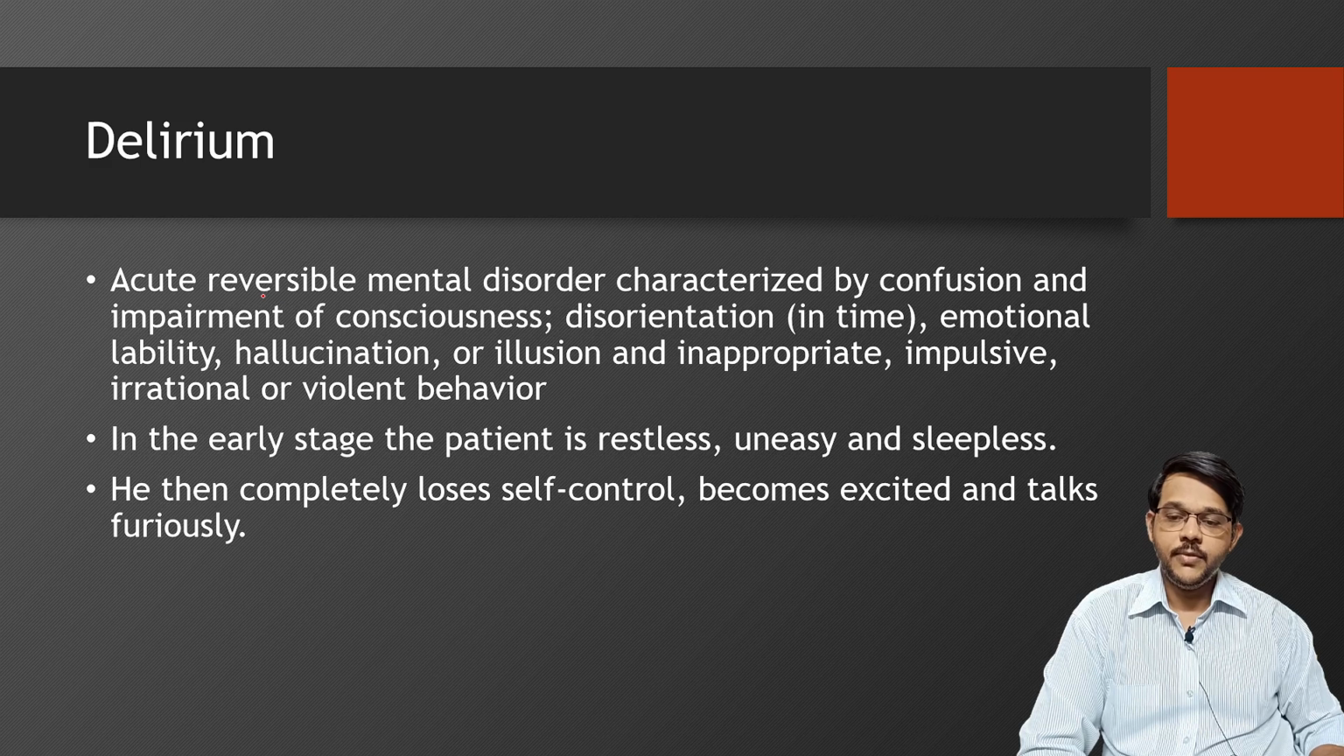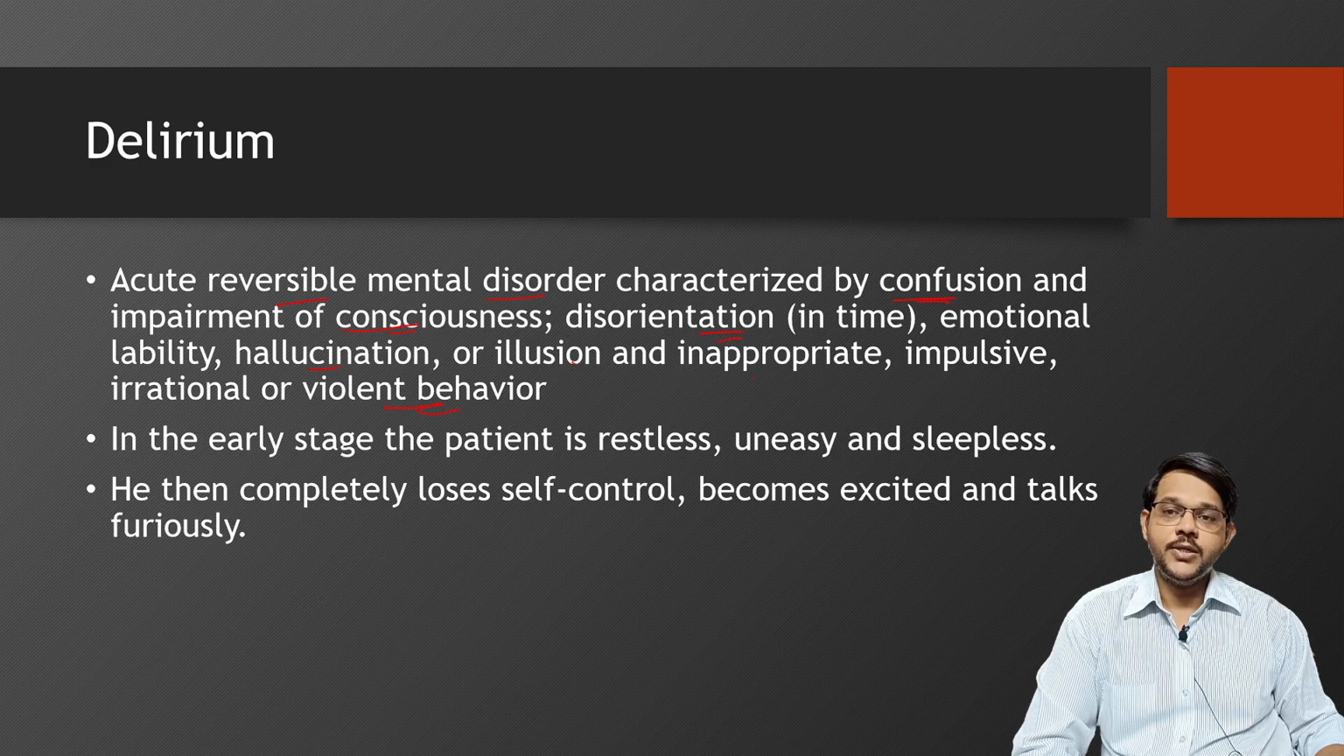Coming to delirium, by definition, delirium is an acute reversible mental disorder characterized by confusion, impairment of consciousness, disorientation mainly related to time, emotional lability, hallucination, illusion, impulsive, irrational, violent behavior. So mainly it is an acute condition where the person has some type of confusion, disorientation, impairment of consciousness, where he isn't able to understand the situation where he is present.